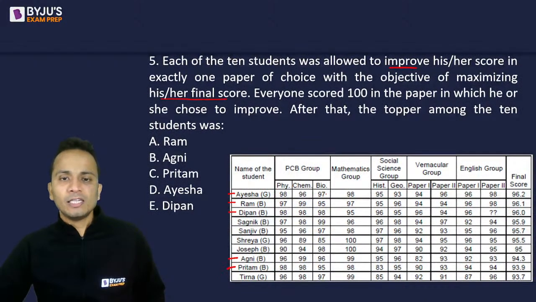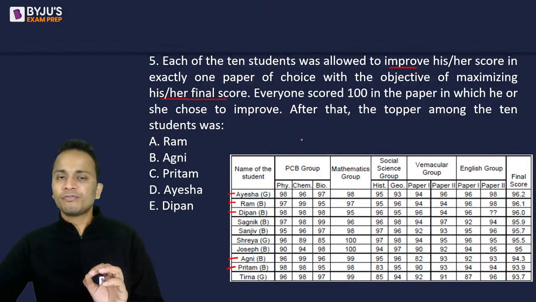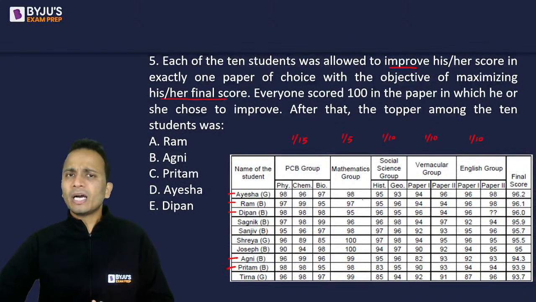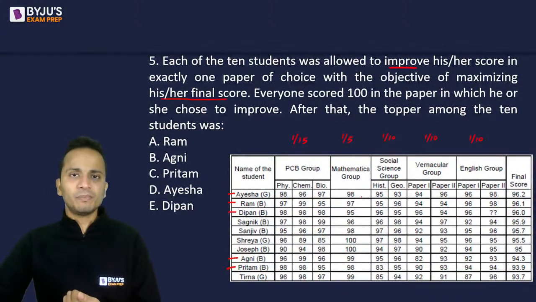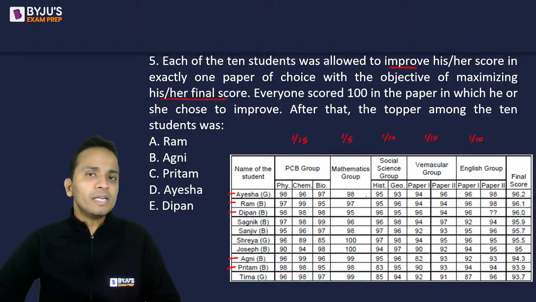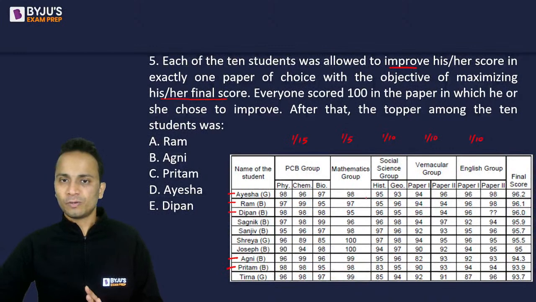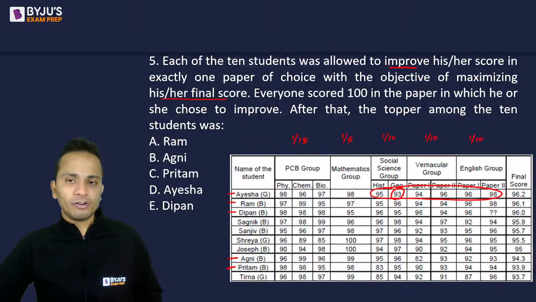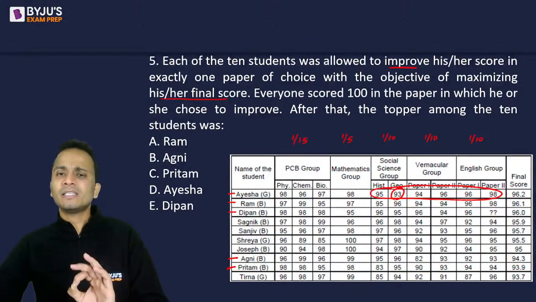So Aisha, if given a chance, definitely an increase of 1 in PCB group will increase the final score by 1 by 15. Mathematics में 1 by 5, then 1 by 10, 1 by 10, 1 by 10 in all the remaining subjects. Okay, so आयशा को क्या करना चाहिए? आयशा को उस सब्जेक्ट में इंक्रीज करना चाहिए अपना स्कोर up till 100, such that she will have the highest increase in the final score. Okay, so out of the 6 subjects here in the last 3 groups, she has a minimum in geography.